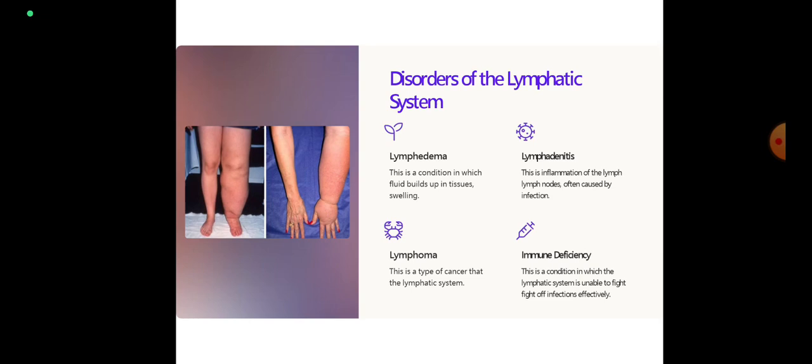Lymphoma. This is a type of cancer of the lymphatic system. Immune deficiency is a condition in which the lymphatic system is unable to fight off infection effectively.